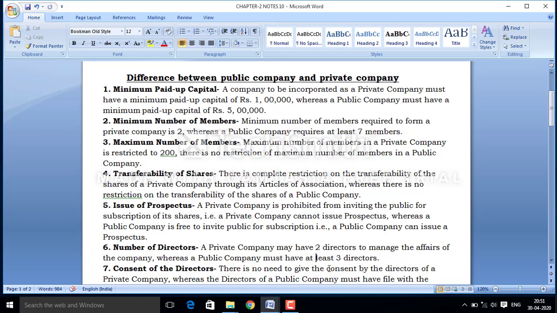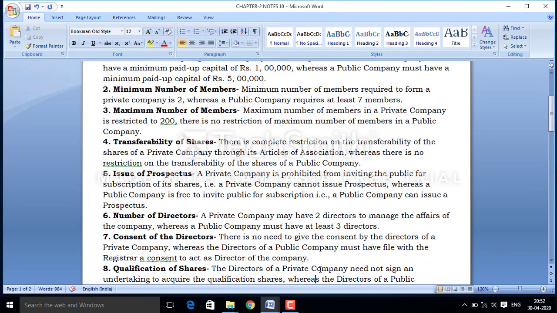The restriction is only on the minimum number of directors, which will be 2 or 3, but the maximum number of directors will be only 15 in both cases, either public company or private company.